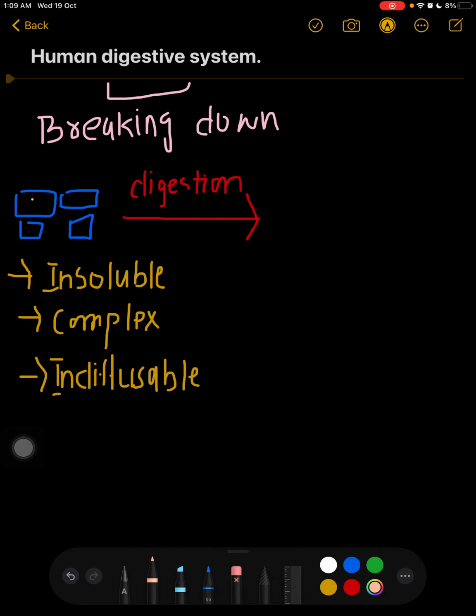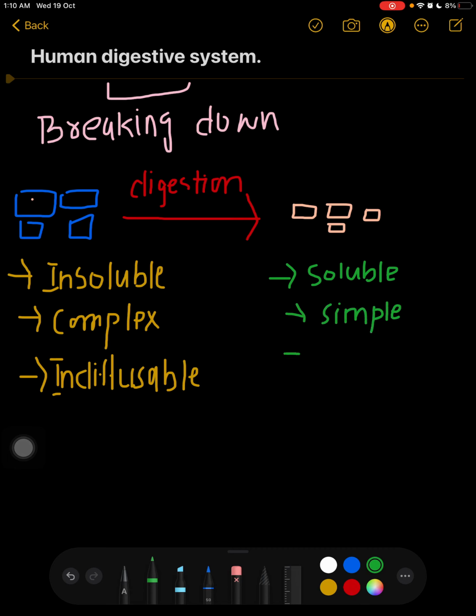We will convert these complex ones into smaller ones, and now they will be soluble in water, in a simpler form. They will be diffusible.